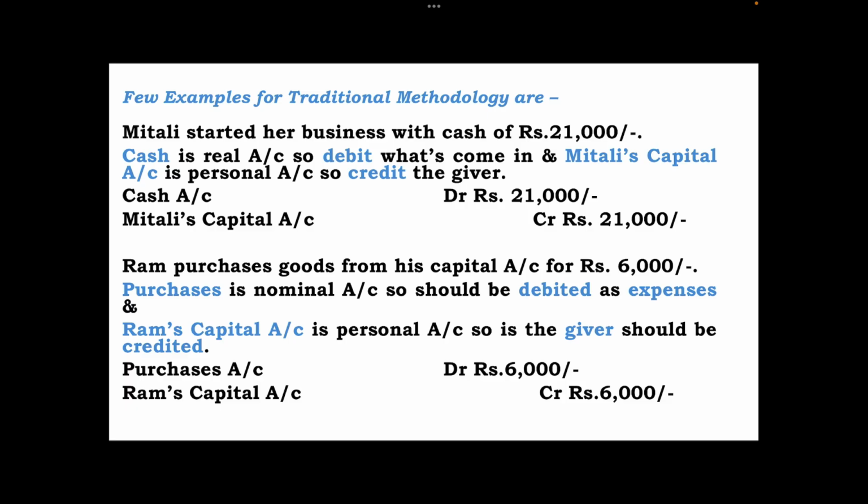Now in the other example, let's see, Ram purchases goods from his capital account for rupees 6,000. Now purchases is a nominal account, so should be debited as it is an expense. And Ram's capital account is a personal account, so is the giver, so should be credited. So purchase account debit rupees 6,000 and Ram's capital account credit rupees 6,000.